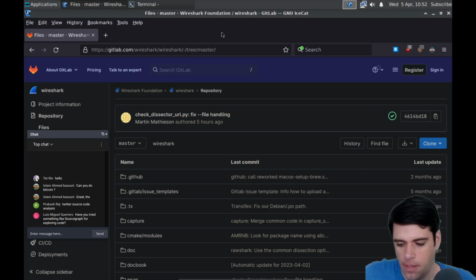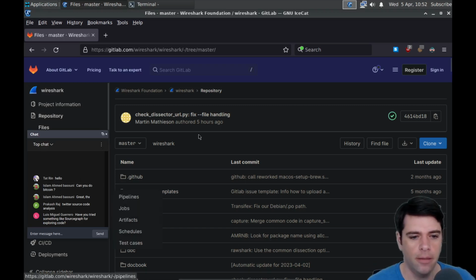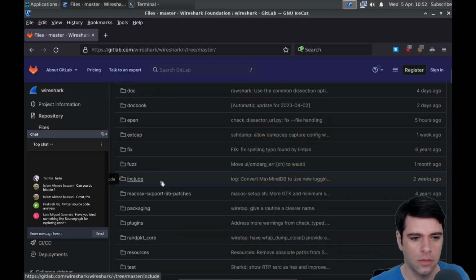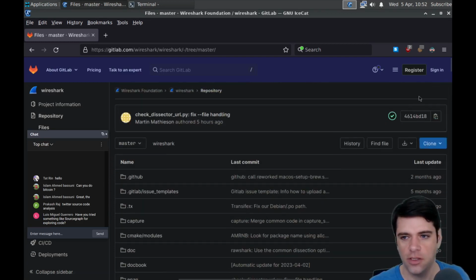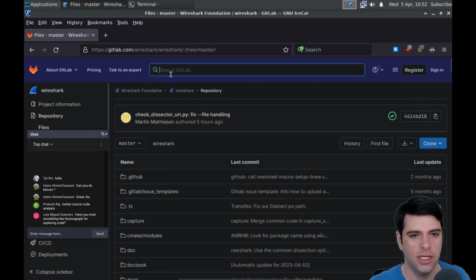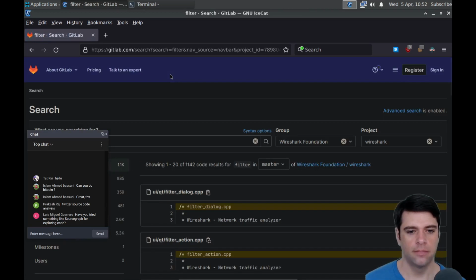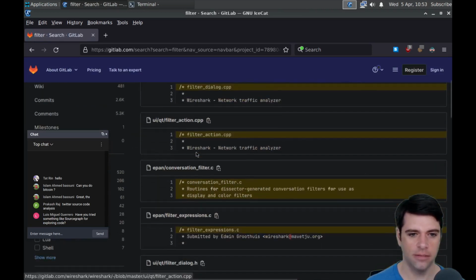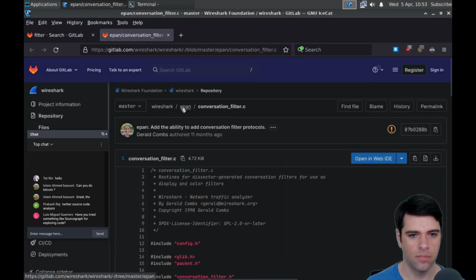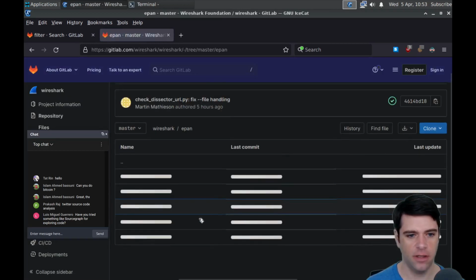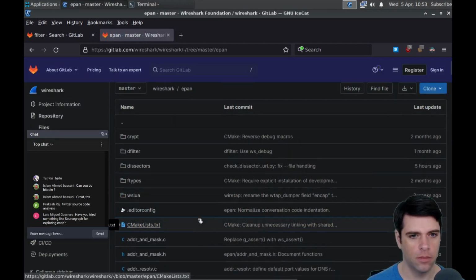And what was the other thing I just said? So filters and something. I don't remember. Oh, Lua. Yeah, okay. So let's see if I can search GitLab. So we have filter dialog, filter action, conversation filter. I still don't know what EPAN is. Let's see if there's a README in the EPAN directory. This looks interesting.